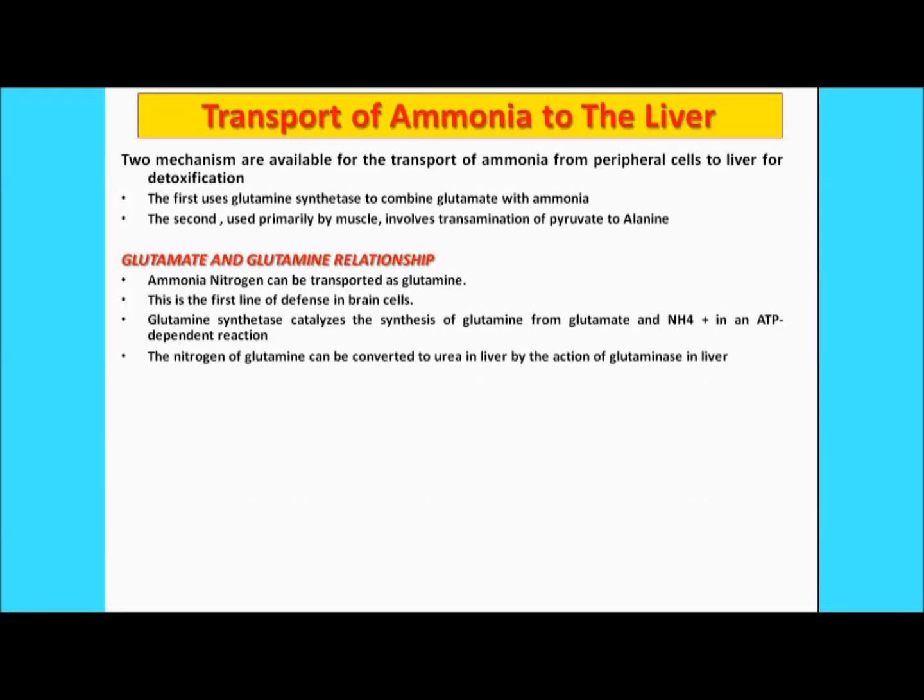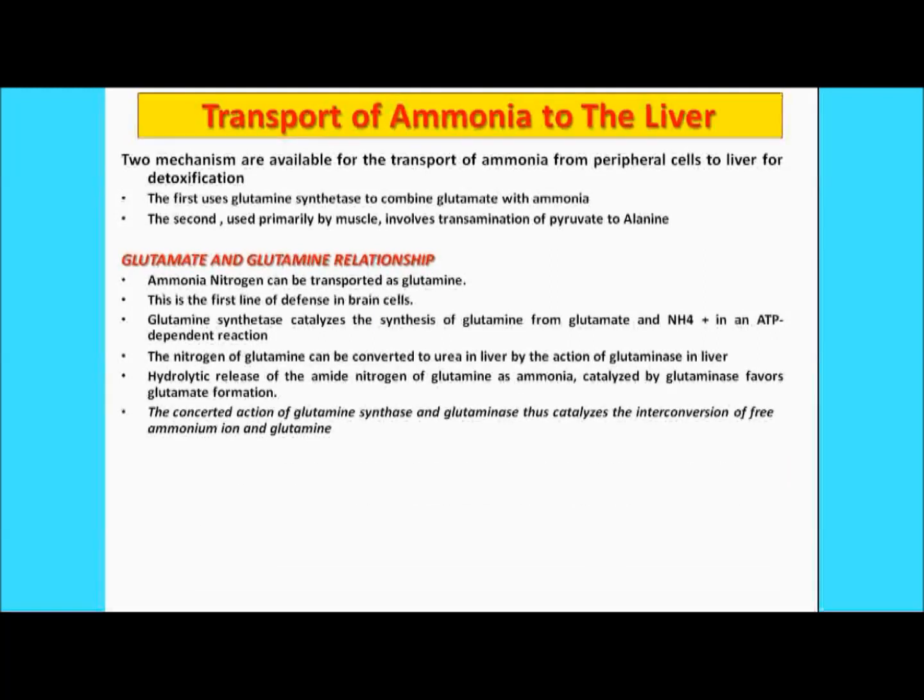Now the nitrogen of the glutamine can be converted into the urea in the liver by the action of the glutaminase, which is found in the liver. So the next enzyme is the glutaminase. So basically you need the glutamine synthetase and then the glutaminase, right? Now the hydrolytic release of this amide nitrogen from the glutamine as ammonia is catalyzed by glutaminase, and favors glutamate formation. I'll go into the details in the next slide, where I'm going to give you the steps, how it gets converted. Moreover, the concerted action of the glutamine synthetase and glutaminase catalyzes the interconversion of the free ammonium ion and glutamine.